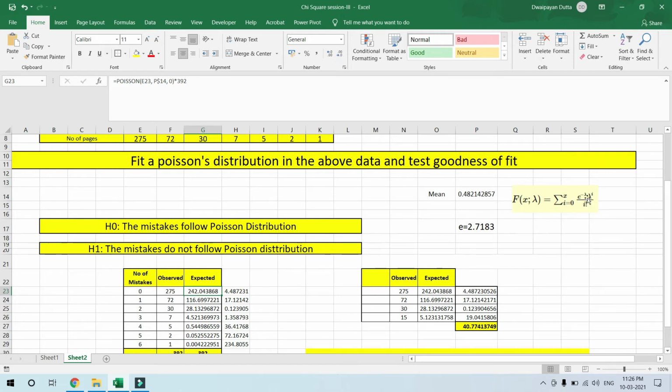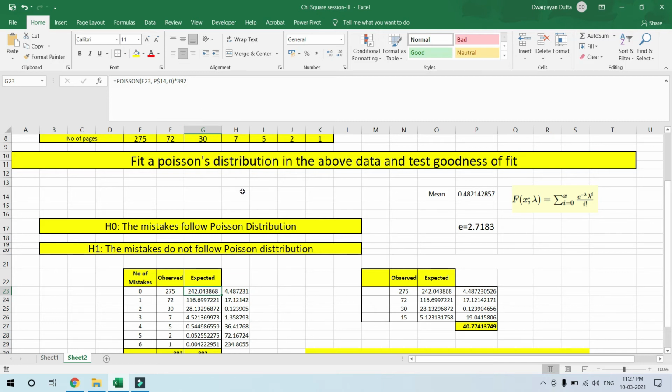If you tally this part of the formula with this, you will be able to understand better. The value of I is first given as E23, this one, then P14. What is P14? This part, the mean, that is the lambda part, is given. I have given a dollar sign so that it cannot move from here to here, otherwise we will get a wrong value. I have put a dollar sign before the row number, and this is 0 because we don't want the cumulative. We just want the exact value of 0 mistakes. Okay, and multiplied by 392.